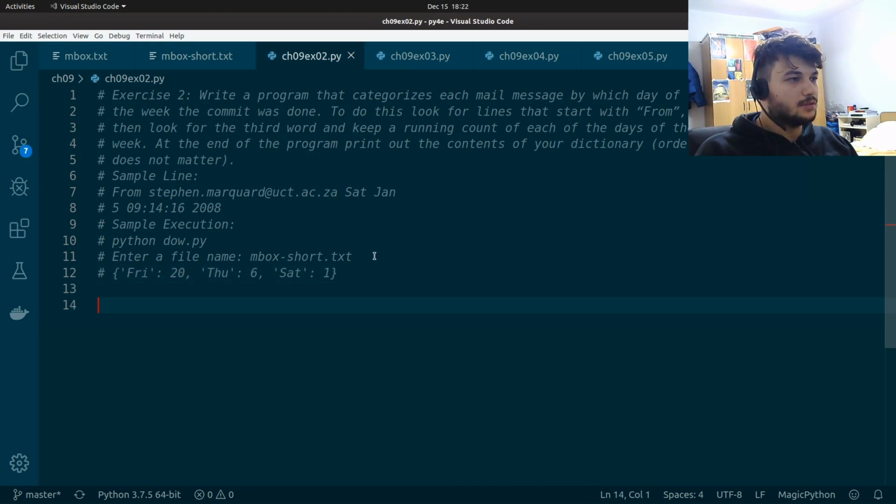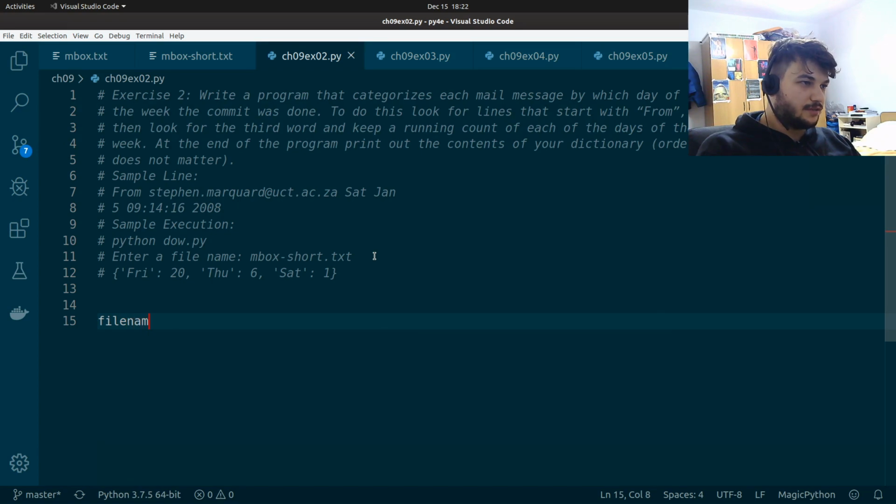First we need to identify all the lines which start with From, and then look for the third word and keep a running count of each of the days of the week. For that we will be using a dictionary. Let's get started. First we need to open the file, and we're going to get the file name from the user.